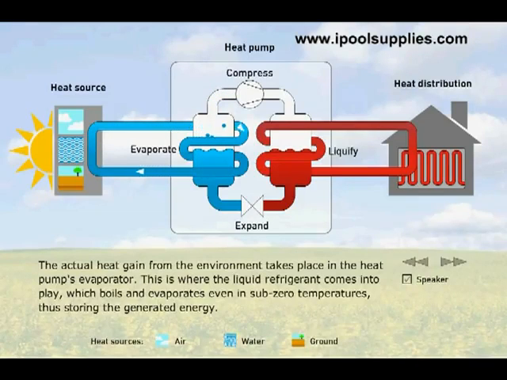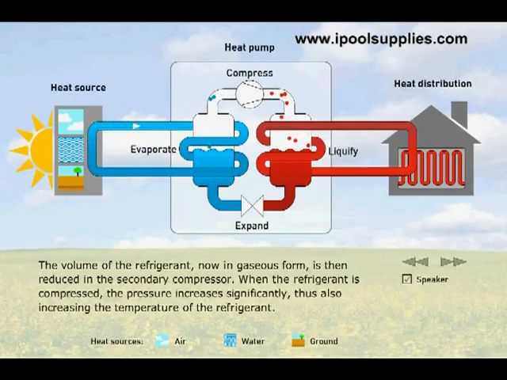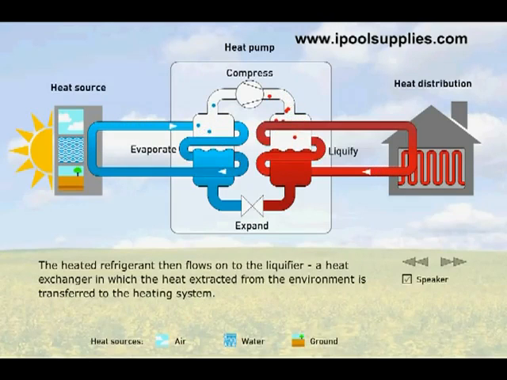generated energy. The volume of the refrigerant, now in gaseous form, is then reduced in the secondary compressor. When the refrigerant is compressed, the pressure increases significantly, thus also increasing the temperature of the refrigerant. The heated refrigerant then flows on to the liquefier, a heat exchanger in which the heat extracted from the environment is transferred to the heating system.